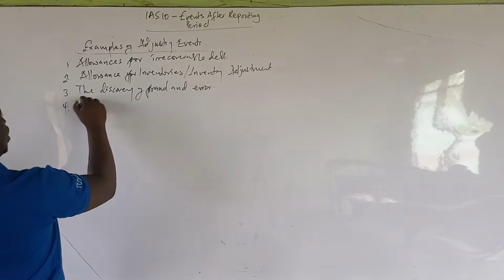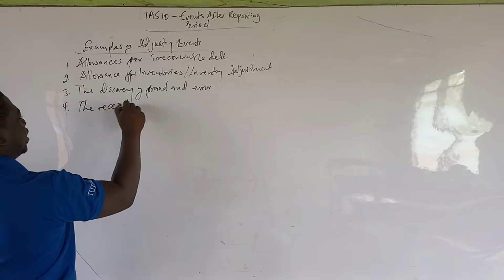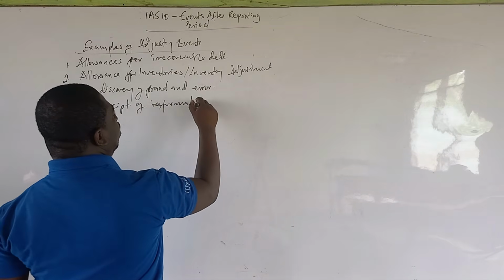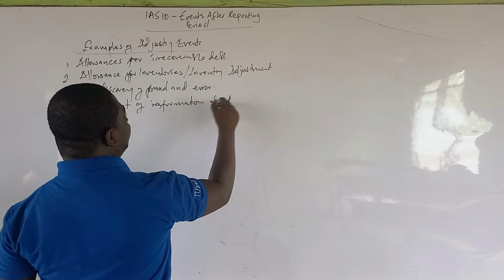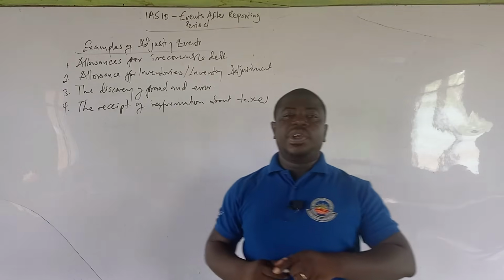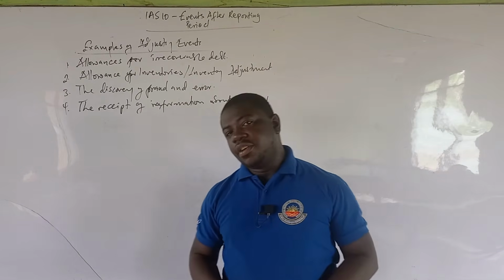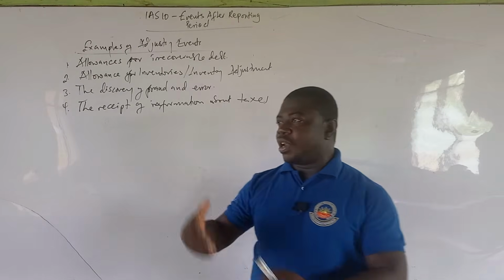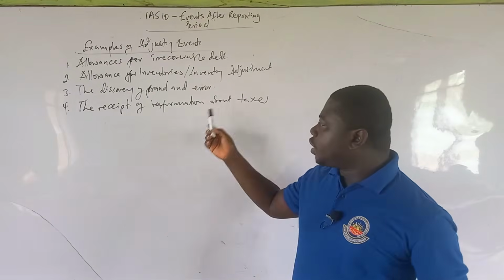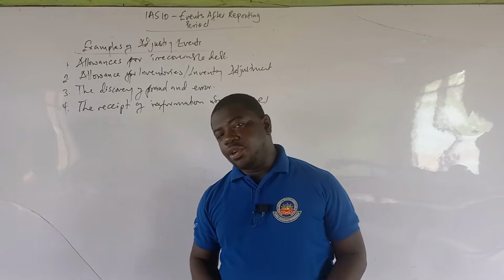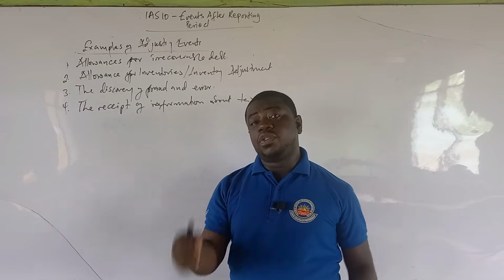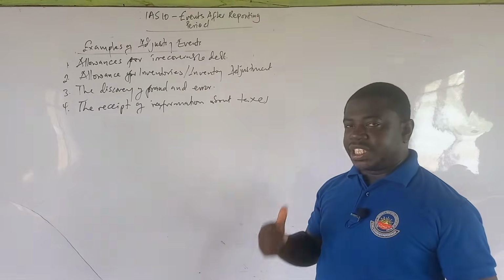And then also the receipt of information about taxes, or relating to taxes. For example, let's say you are aware that the corporate tax rate in your country is 25% for the company. Then in January, you are preparing accounts for the previous year and you receive a note from the revenue authorities or the government that the corporate tax rate has been increased from 25 to 30%, but it is taking retrospective effect.